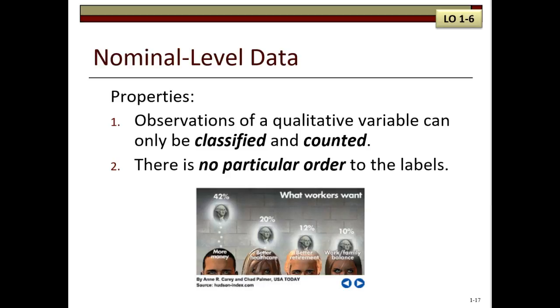Examples would be the 6 colors of M&Ms. We would simply classify the candies by color, so there's no natural order. That is, we could report the brown candies first, then the red, then the orange, or any of the colors first. Gender is another example of the nominal level of measurement. We could also count the number of students entering a football game with their student ID and report how many are men and how many are women. We could report either the men or the women first.